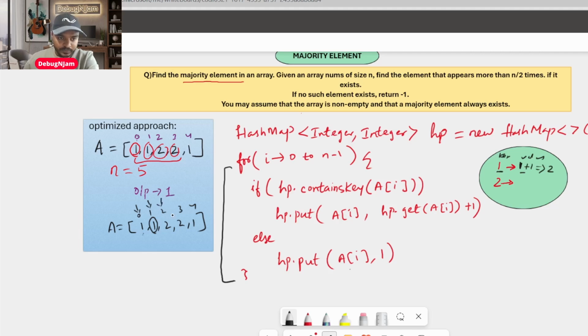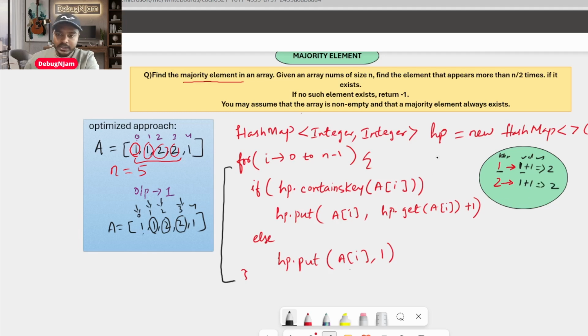Now if you go to 2, it will check: does it have any value for key 2? No, right? So if you do not have it, it will go to else and say for this key make it 1. Now the first time is over. When it comes to 2 a second time, it will check the hash map whether there is a value for this key 2. Yes, it has. For that same key, this first if condition executes. hp.get of a of i is nothing but getting that existing value, and I'm adding one more 1, increasing the count. Now it is 2.